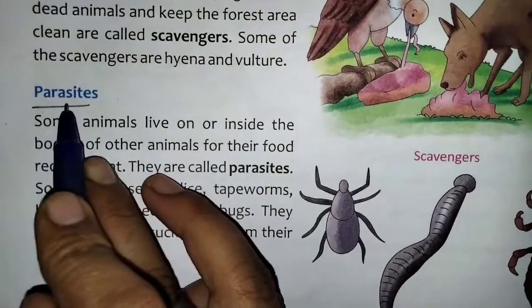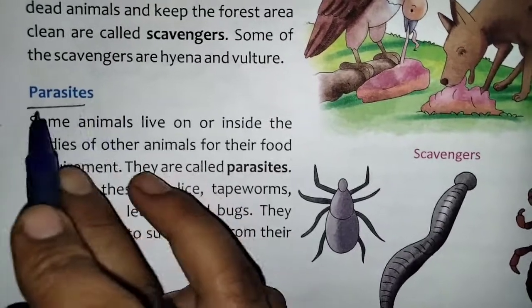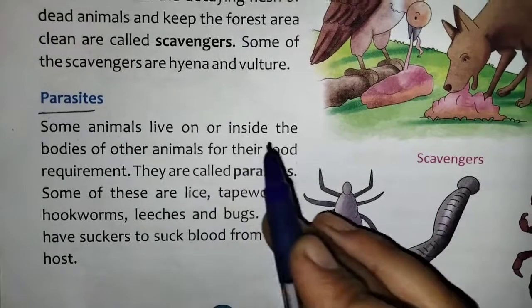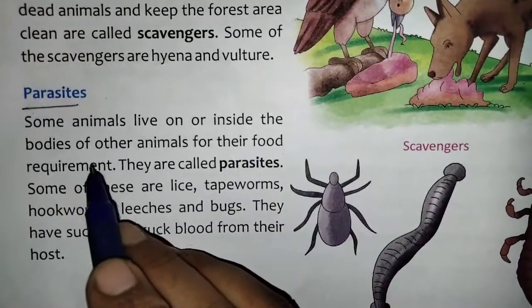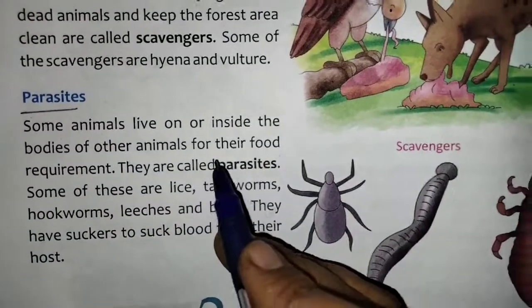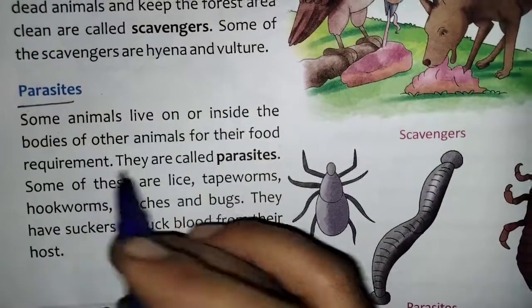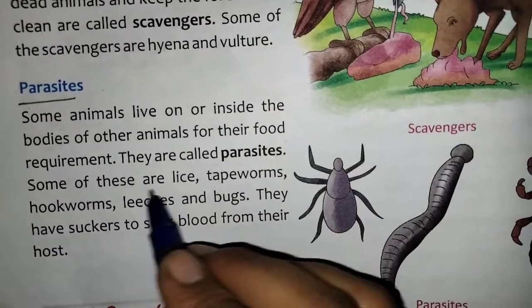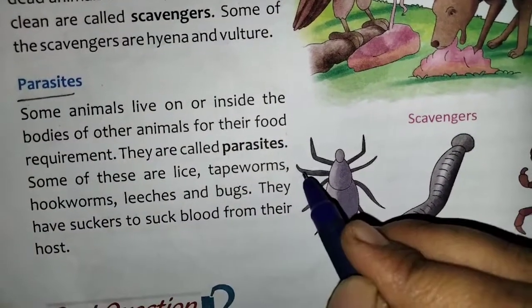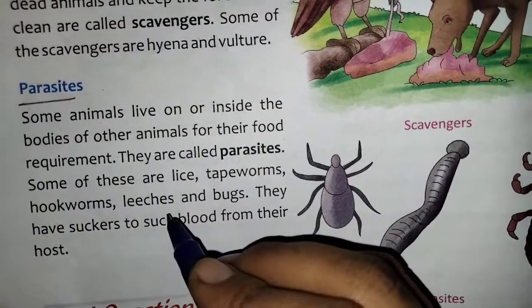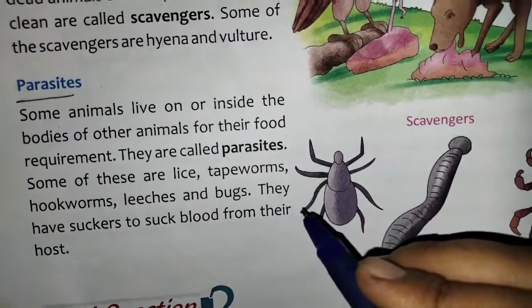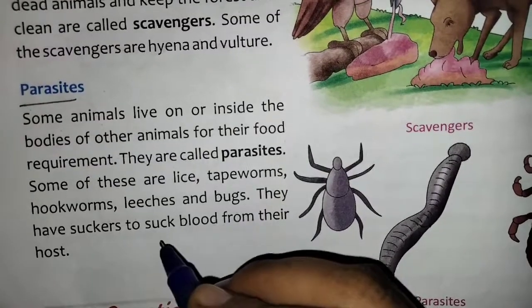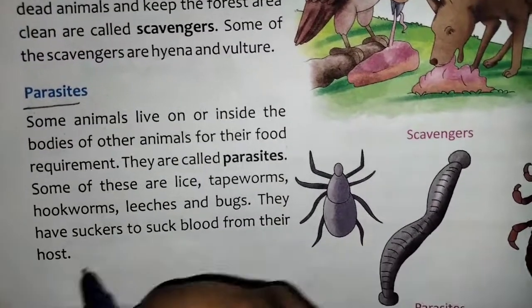Parasites. Some animals live on or inside the bodies of other animals for their food requirement. They are called parasites. Some of these are lice, tapeworm, hookworms, leeches and bugs. They have suckers to suck blood from their host.